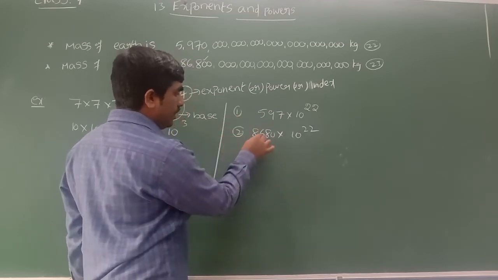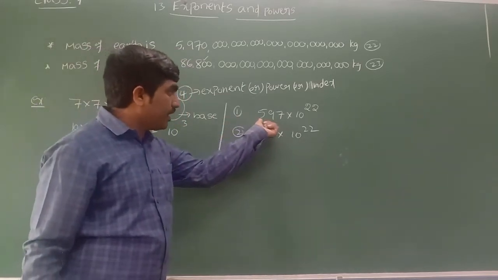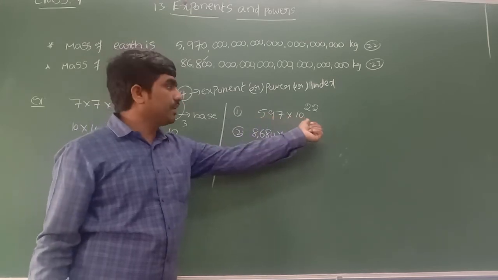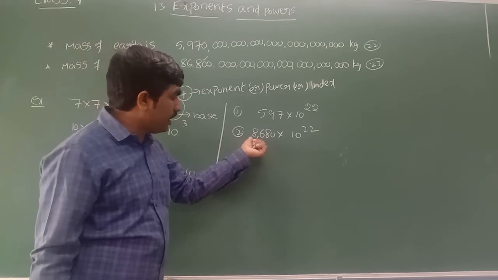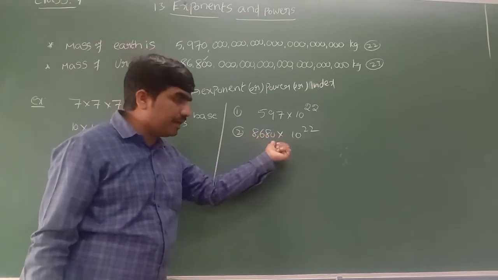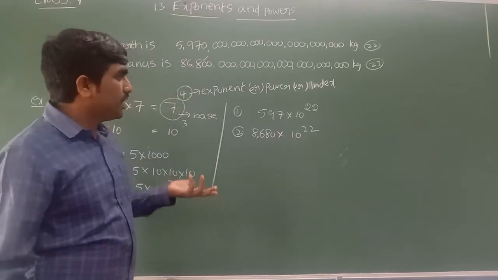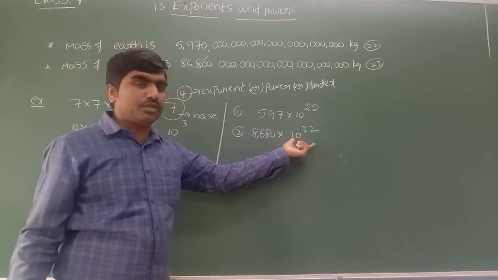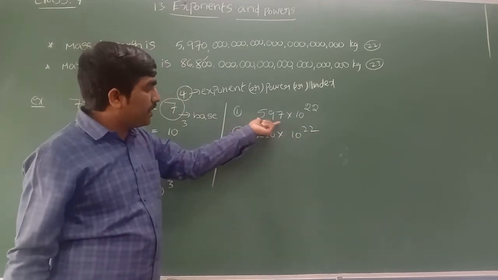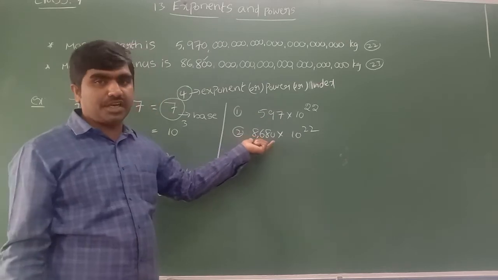So this we can read as 597 into 10 to the power of 22, and this we can read as 8680 into 10 to the power of 22. You can do comparison easily, because 10 to the power of 22 is the same in both, and you can compare the remaining numbers 597 and 8680.